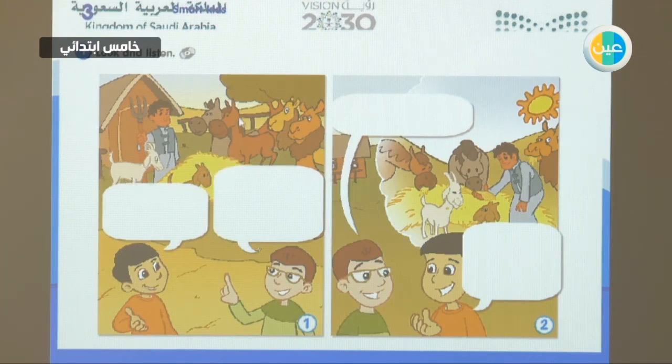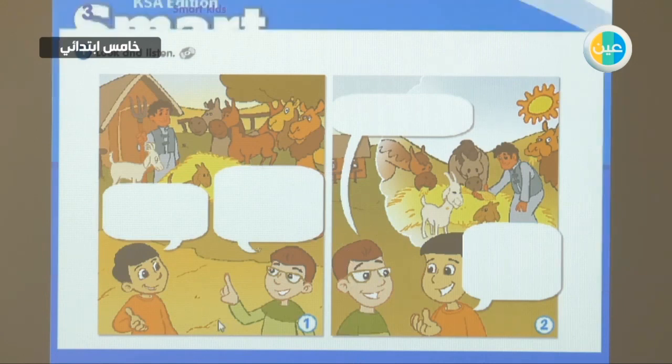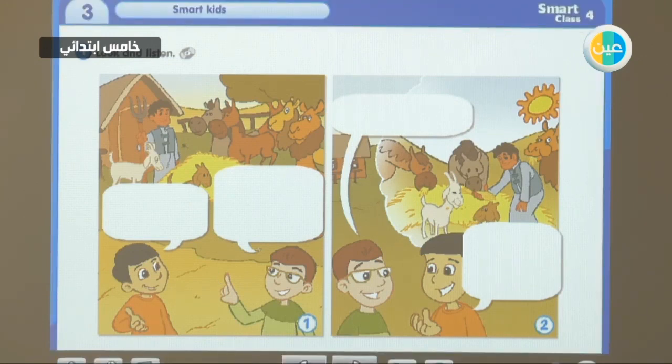Goats, horses, camels. And this man is a farmer. And what do farmers do? They feed the animals. This is the food for the animals, and they feed the animals, okay? Now we will listen to the dialogue, and then we will go to the second part. Please follow with the dialogue.